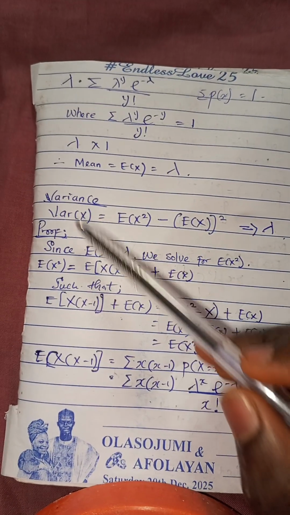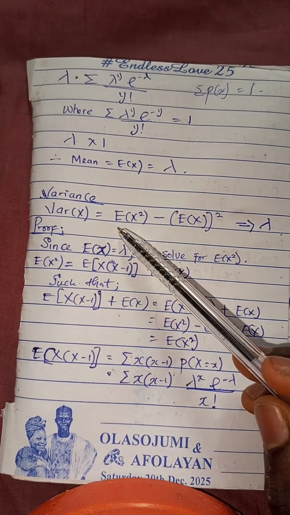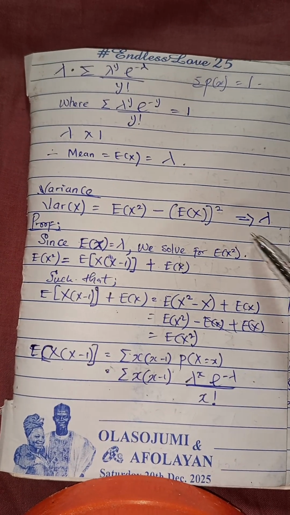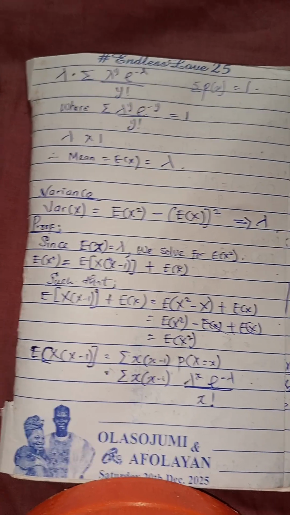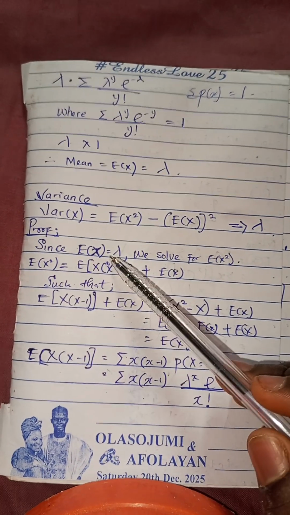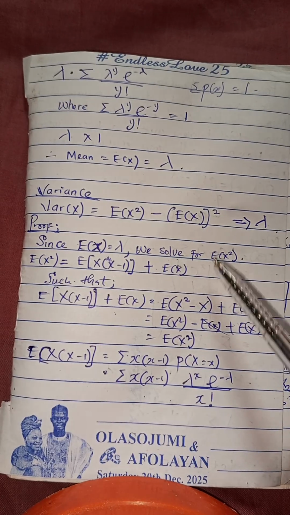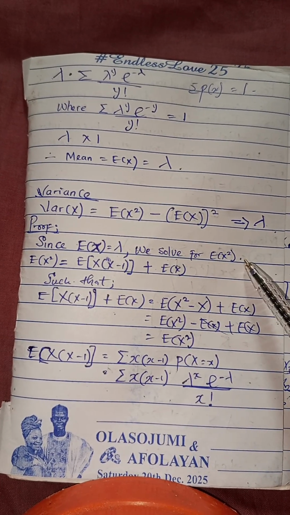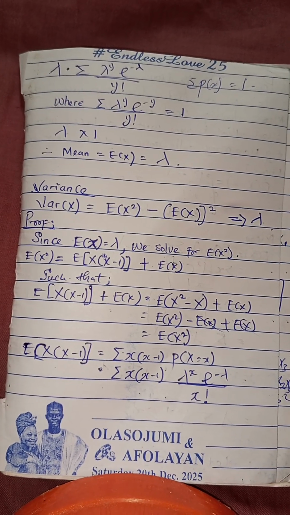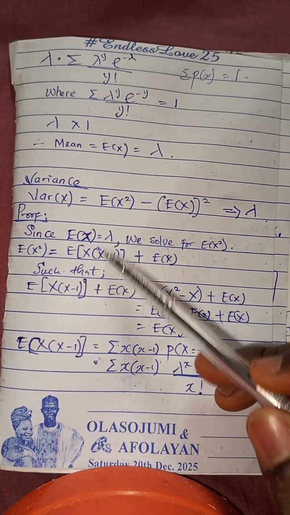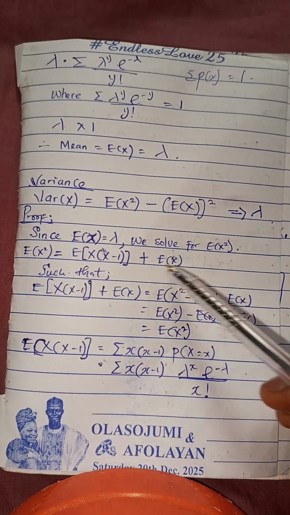So for variance, the formula is expectation of x squared minus expectation of x all squared, which is lambda. To prove it, since we know our expectation of x is lambda, we solve for expectation of x squared. The expectation of x squared equals expectation of x into x minus 1 plus expectation of x.